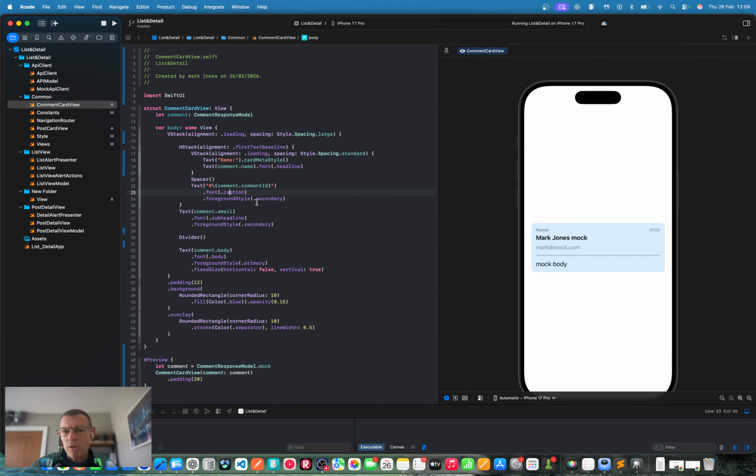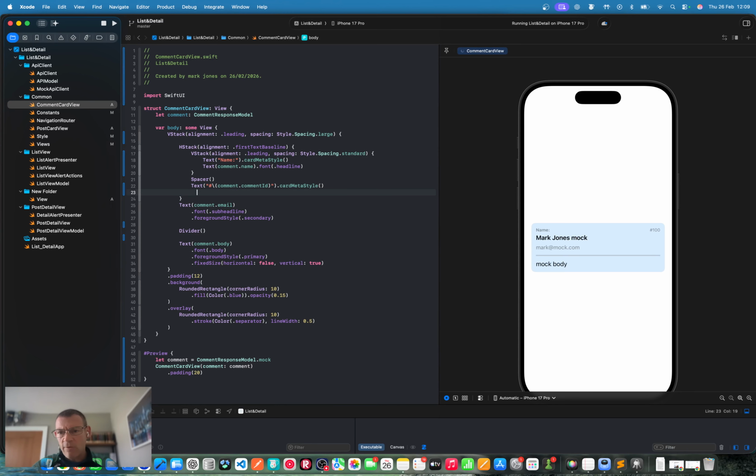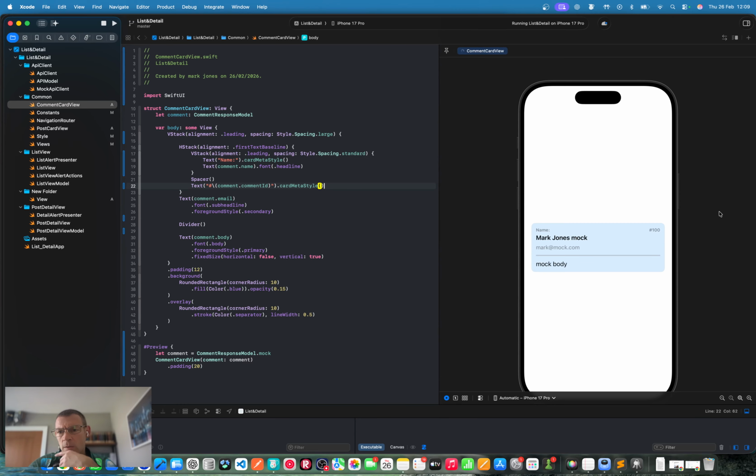Font is caption secondary. That's very similar to this, so I'm going to get rid of that. What does that look like? That's the same. So we're sticking with our card meta style. We will extract that, but later. Okay, so that's your horizontal stack.